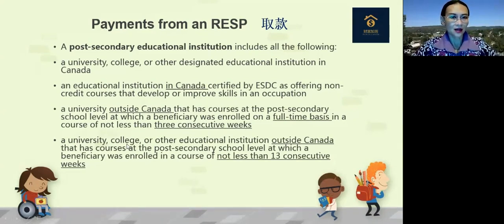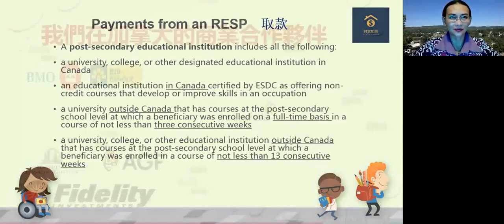A university, college, or other educational institution outside Canada that has courses at the post-secondary school level at which a beneficiary was enrolled in a course of no less than 13 consecutive weeks. Okay, so those are the qualifications for the parents to be able to withdraw the money for use for the child's education.